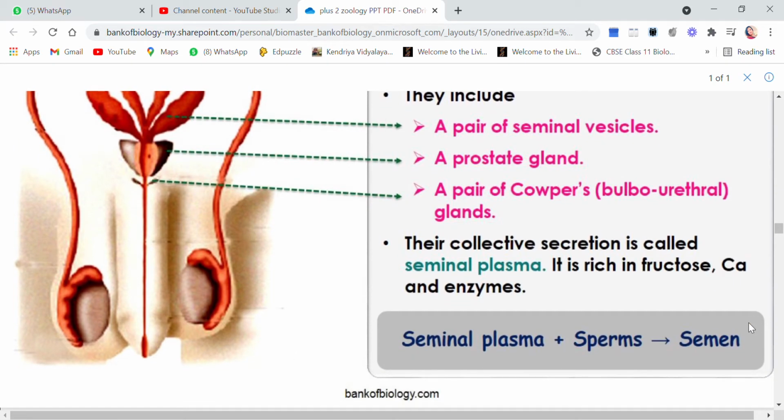When seminal plasma mixes with sperm, which are passed through the same passage, the whole combined content is called semen, which is released out by males through the penis.